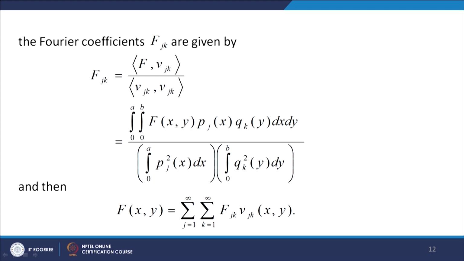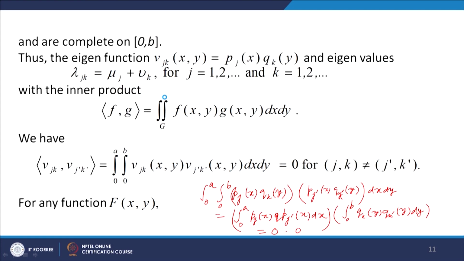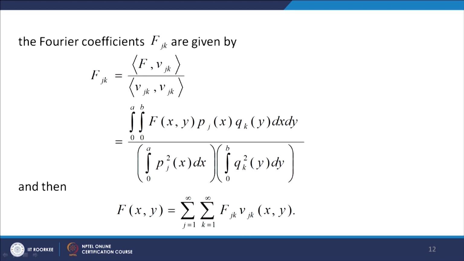and this b_jk is the inner product of b_jk with b_jk, and that we have already seen. Okay, this is b_jk. So here in place of j' k' we will write jk. So we will have integral 0 to a of p_j squared x dx and integral 0 to b of q_k squared y dy. So this is what we have, and so then f(x,y) is given by sigma j equal to 1 to infinity, k equal to 1 to infinity, f_jk v_jk(x,y).